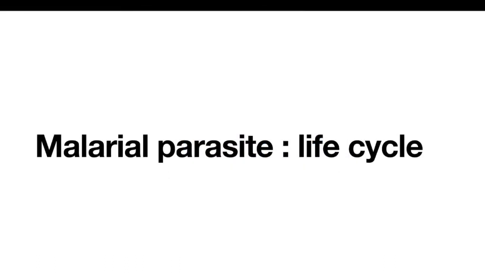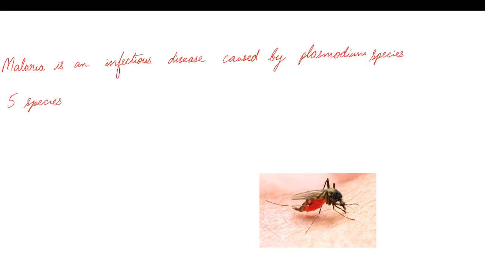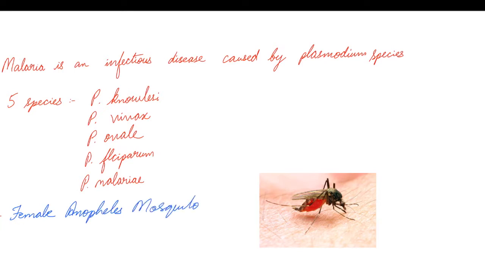Life cycle of the malarial parasite. So, what is malaria? Malaria is an infectious disease caused by Plasmodium parasite. The 5 species of Plasmodium which cause malaria are Plasmodium knowlesi, Plasmodium vivax, Plasmodium ovale, Plasmodium falciparum and Plasmodium malariae.